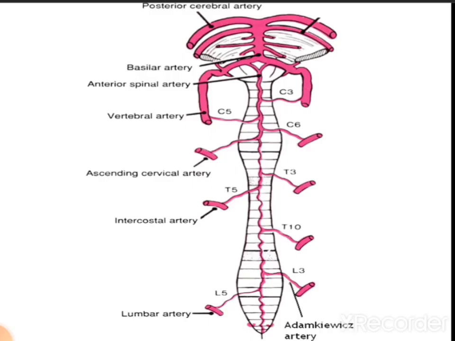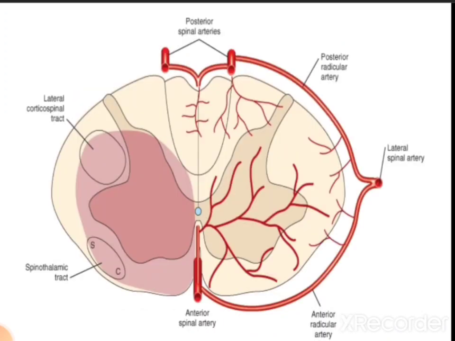In the diagram we can see the anterior spinal artery. This is the anterior spinal artery, and this is the area supplied by the anterior spinal artery.